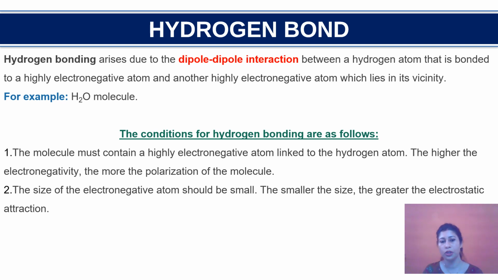So that is hydrogen bonding, and there are two prominent conditions for its formation. First, the molecule must contain a highly electronegative atom linked to the hydrogen atom, and the higher the electronegativity, the higher will be the polarization of the molecule. The second condition is that the size of the electronegative atom should be small. The smaller the size, the greater will be the attraction between the molecules.